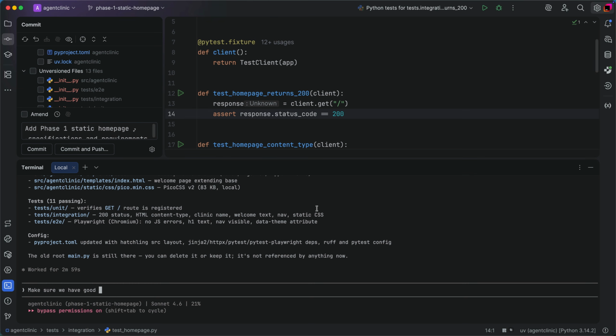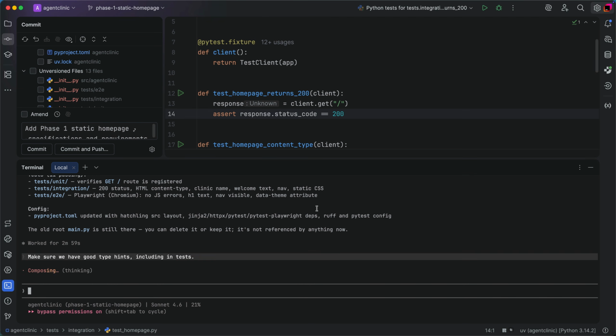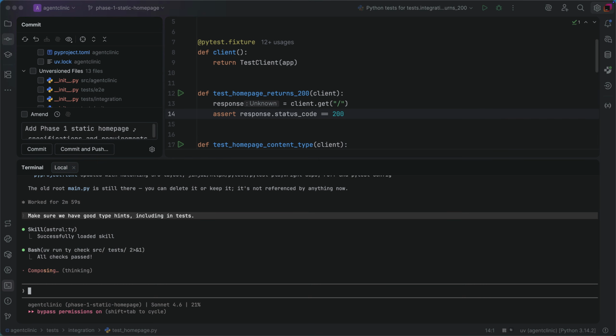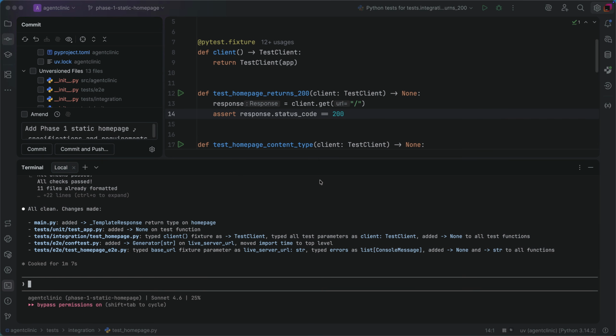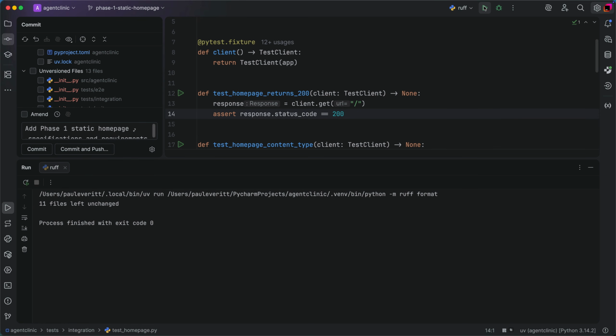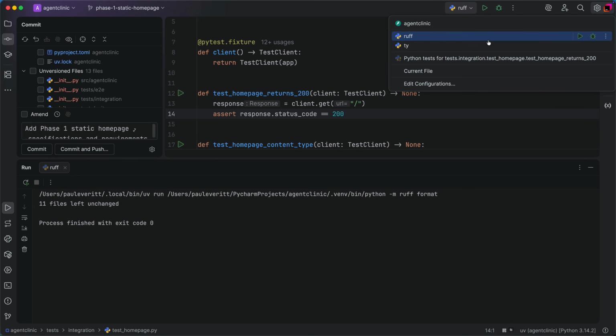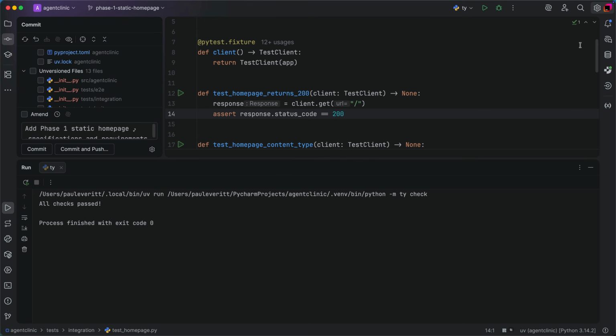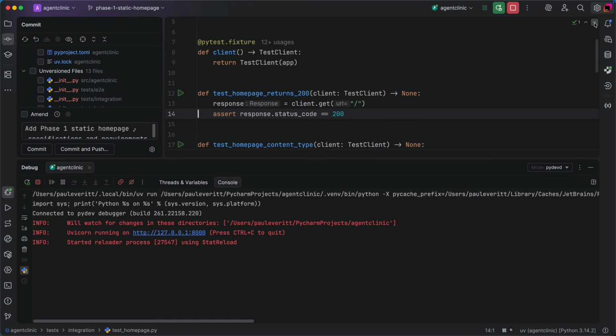While I'm doing validation, I think of one thing the agent missed. Let's tell the agent to do the correction to keep everything in sync. More validation. We told the agent we do Ruff for linting and TY for type checking. Let's double check our code quality by running these in PyCharm. And of course, let's look at it.